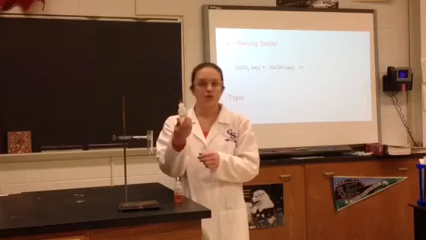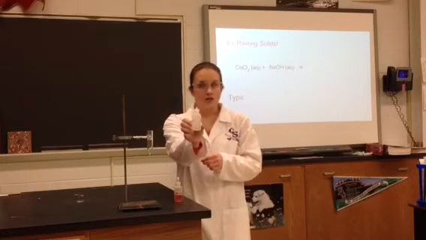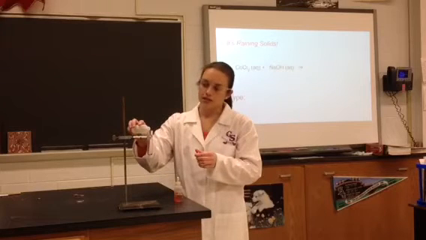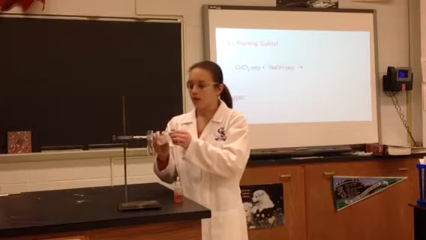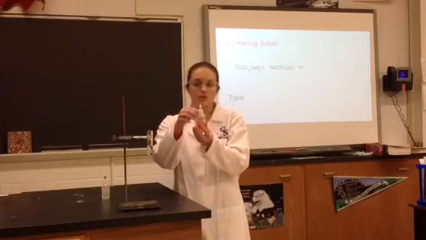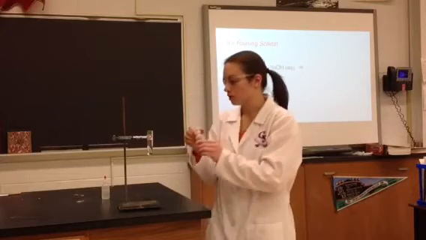So I'm going to start with my sodium hydroxide, clear, colorless solution, and I'm going to pour some into my test tube, and then we're going to add our cobalt(II) chloride, which hopefully you can see is a pretty pinkish color of a solution.